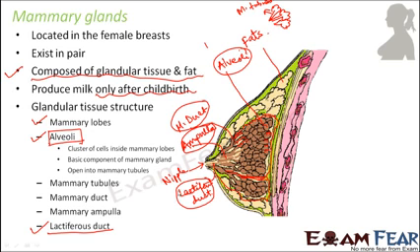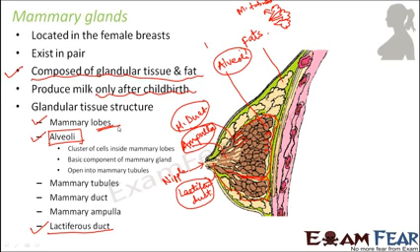Now, it has been observed that the glandular tissue of each breast is divided into around 15 to 20 mammary lobes. So when I was telling about the lobes, you will be surprised to know that there are 15 to 20 lobes which exist in each breast. So that is a big number, right?